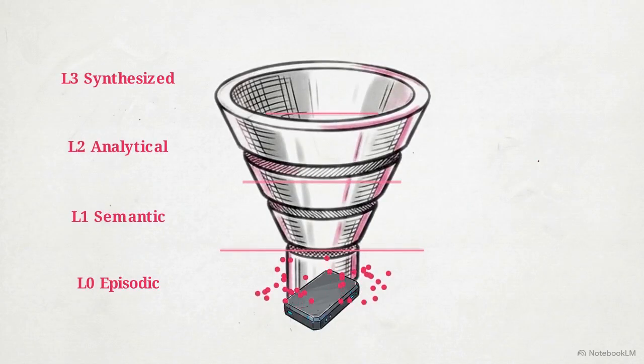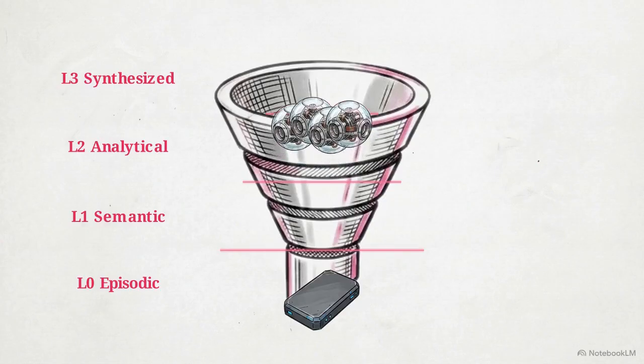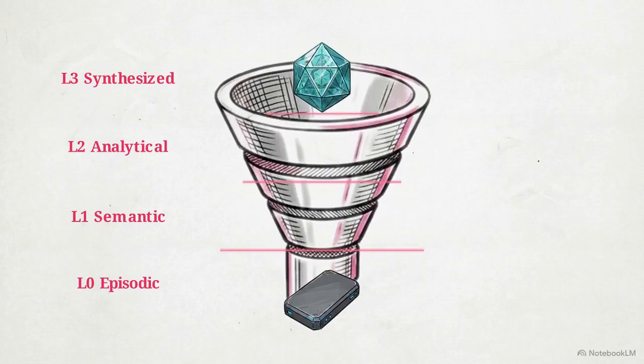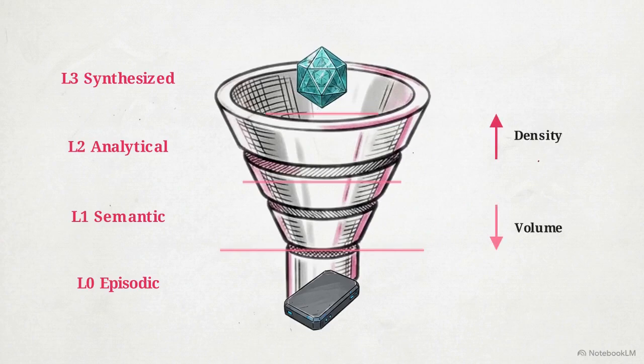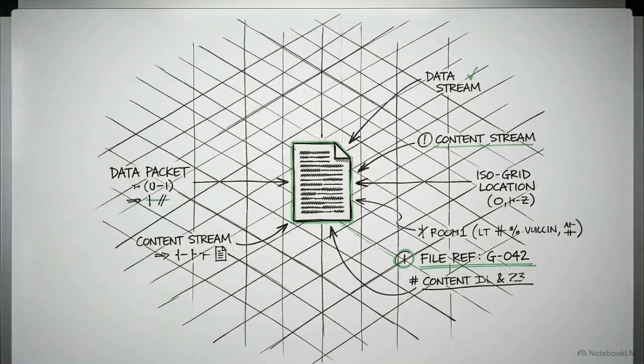Raw episodic data enters level 0, extracting to level 1 semantic facts, inferring level 2 insights, and synthesizing into a level 3 block. Here, systems aggressively filter the data, decreasing text volume while increasing structural density. Progressive compression allows the system to distill an infinitely expanding relationship history down to a cheap, reliable payload.